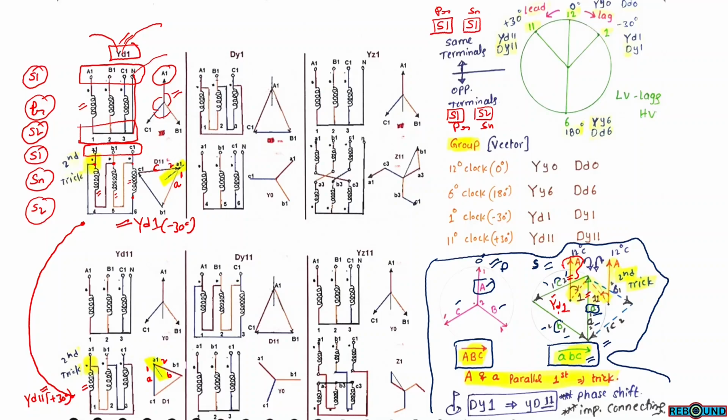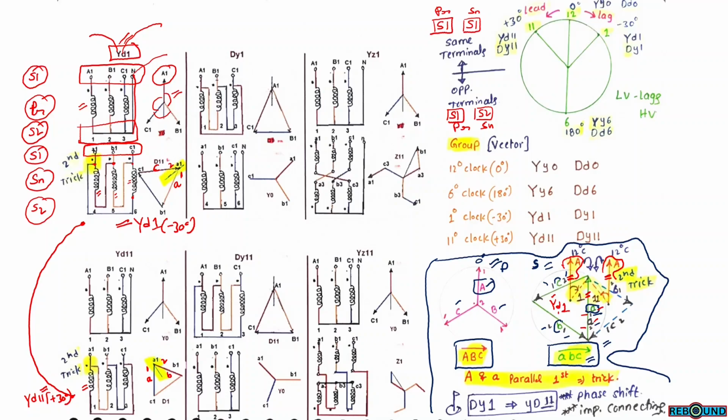The secondary winding a will have two terminal numbers, 1 and 2. After this, again draw a line for capital A adjacent to this. This must also be in parallel with this small a and this capital A.